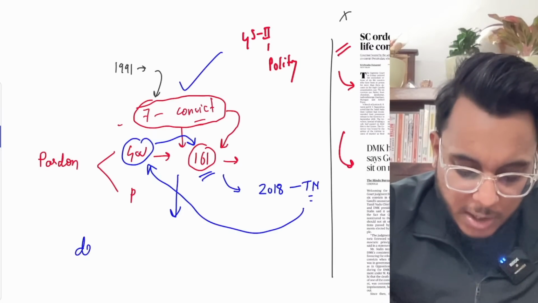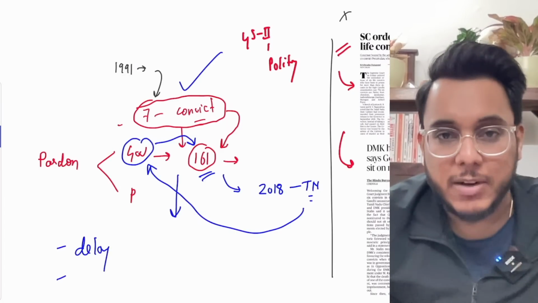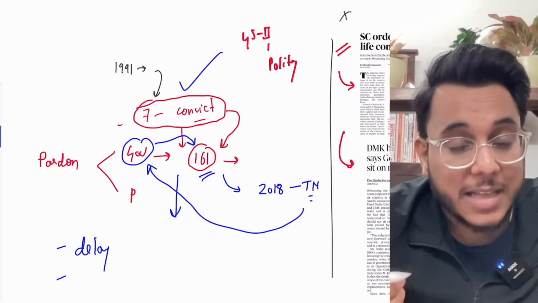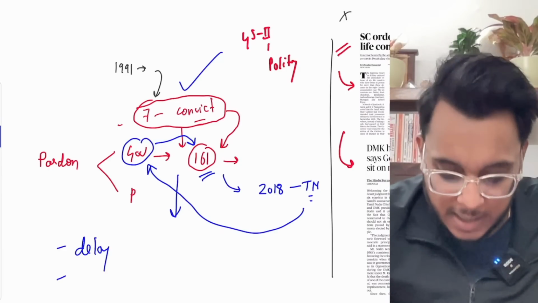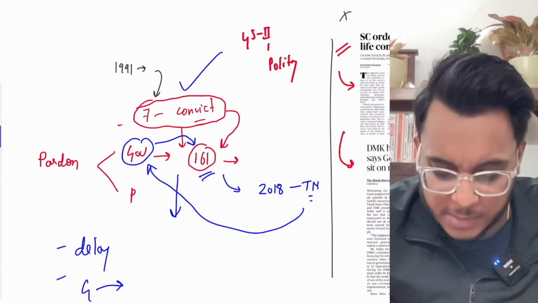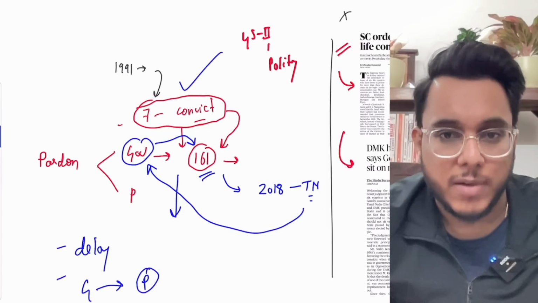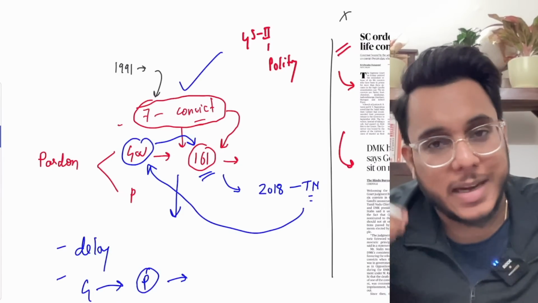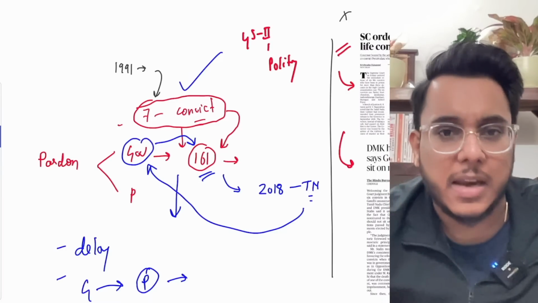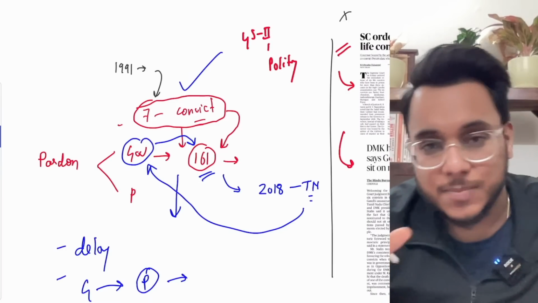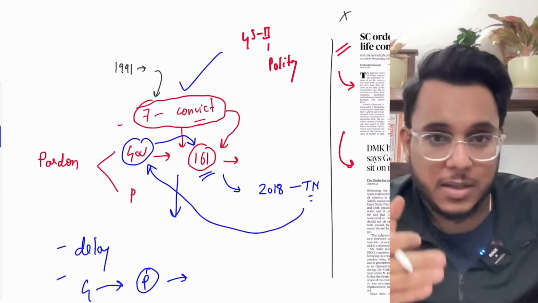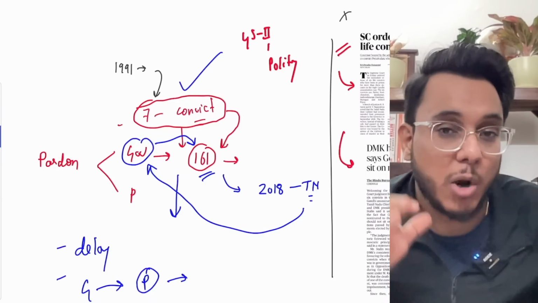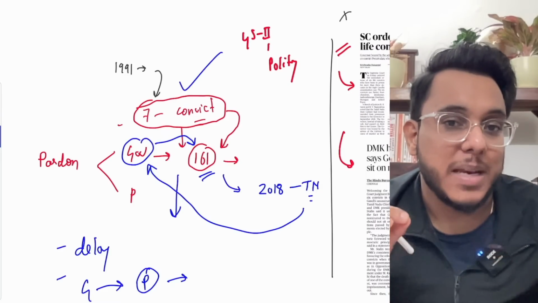So first of all, there was a lot of delay. Then secondly, rather than taking a decision on the advice tendered by the Council of Ministers, the governor forwarded this matter to the President of India, and the President has not taken any decision for nearly 2 years. So basically, the pardoning of the people who have been convicted is not being decided in a timely manner.